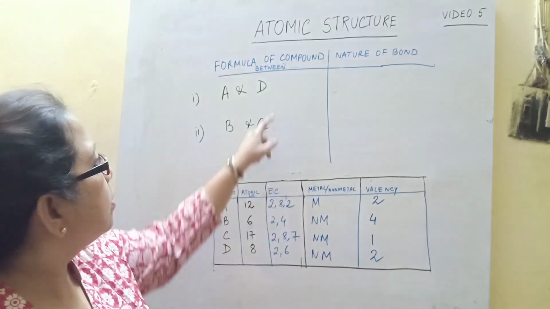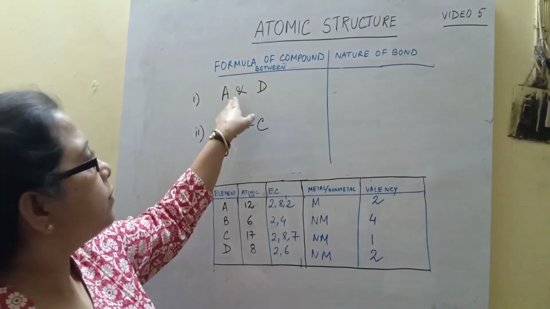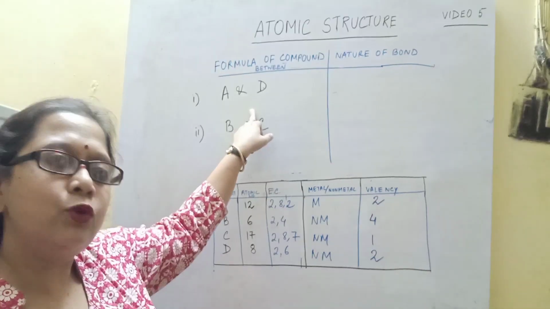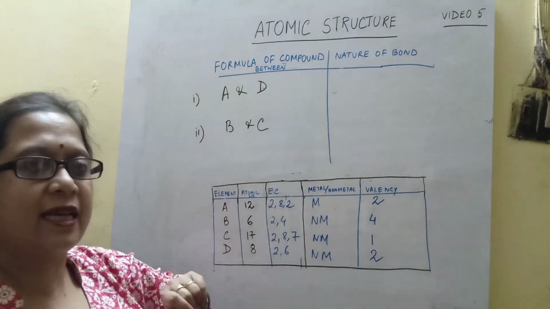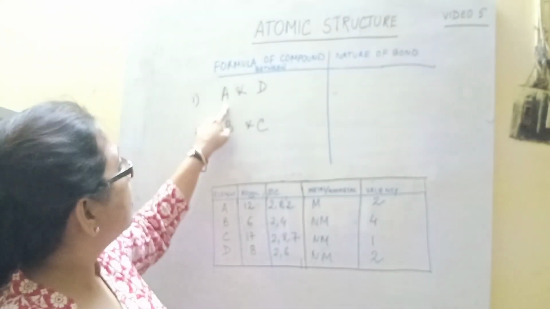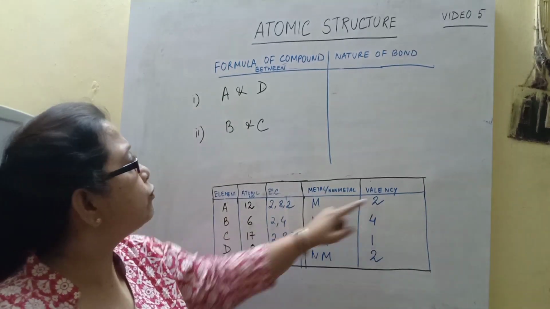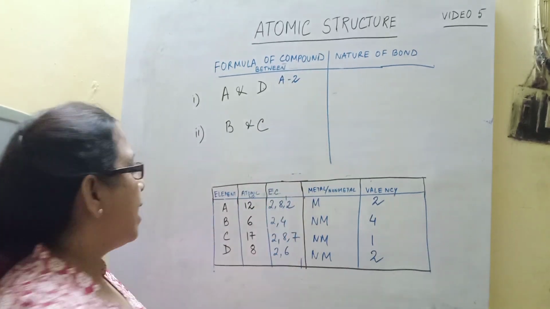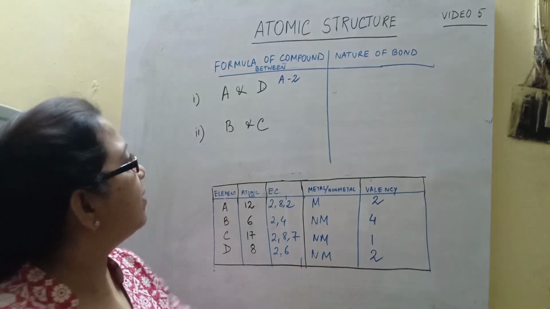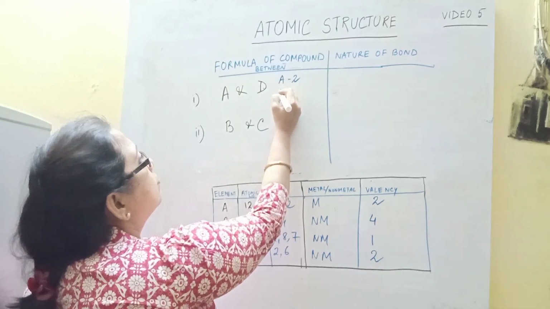Now let us see the formula of the compound. So how do you write the formula? Now between A and D, A has valency 2 and D has valency 2.